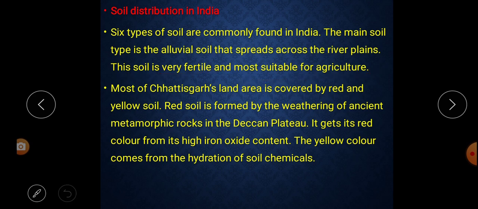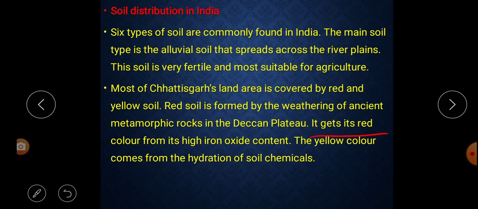Next paragraph. Most of Chhattisgarh's land is covered by red and yellow soil. Listen carefully. Red soil is formed by the weathering of ancient metamorphic rocks in the Deccan Plateau. So how is this red soil formed? It is the changing of weather. How? Ancient metamorphic rocks in the Deccan Plateau.